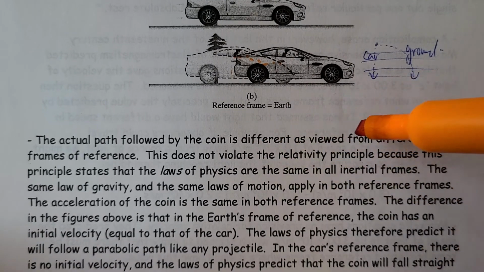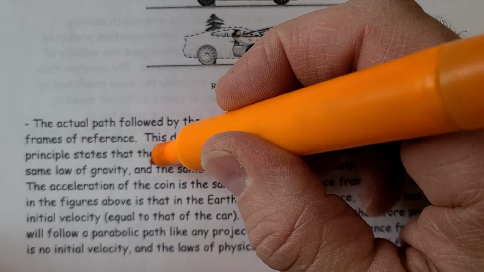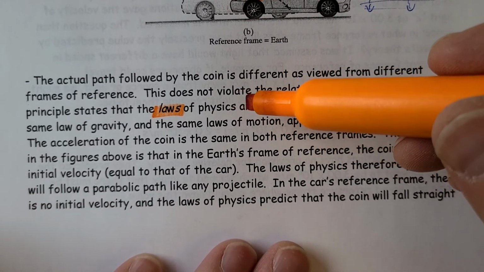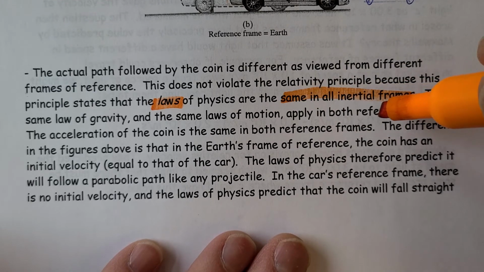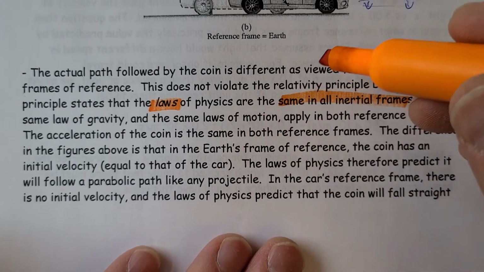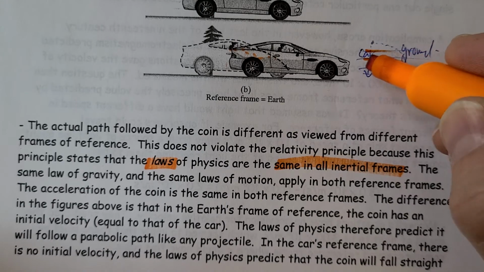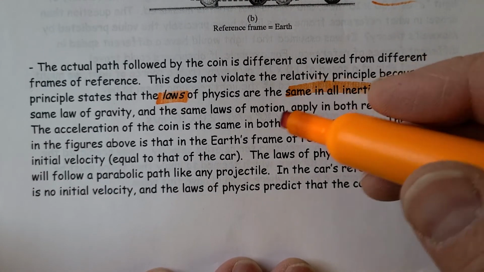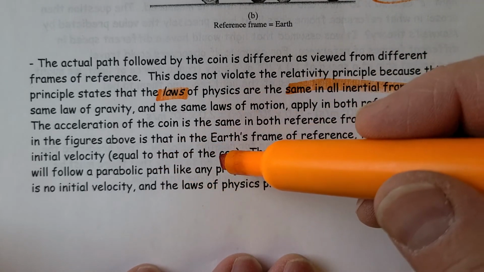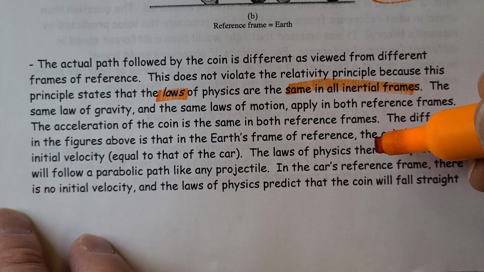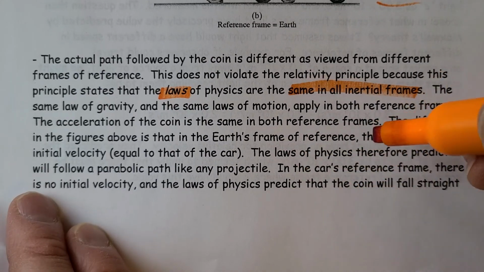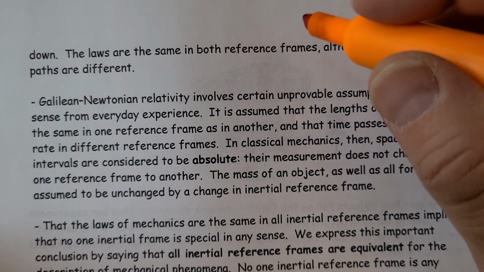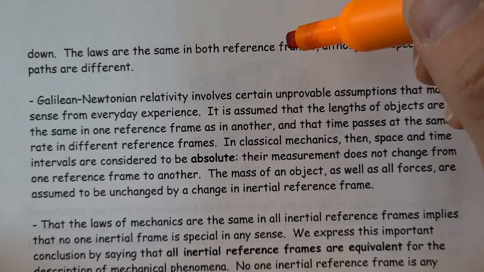Now, this does not violate the relativity principle because this principle states that the laws of physics are the same in all inertial frames. The same law of gravity and the same law of motion applies to both reference frames. The acceleration of the coin is the same, so the time of fall would be the same as we saw. The laws of physics therefore predict that it would follow a parabolic path like any projectile. In the car's reference frame, there is no initial velocity, and the laws of physics predict that the coin will fall straight down. And therefore, we would say that the laws of physics apply in both.